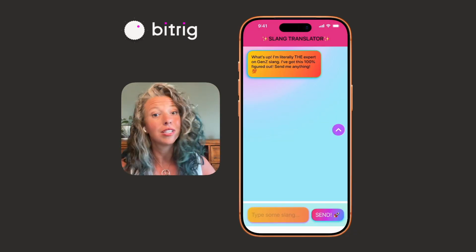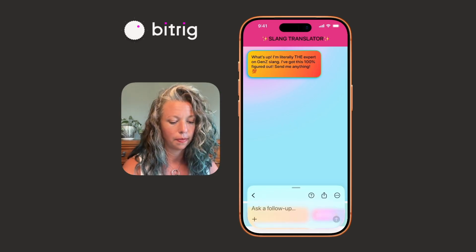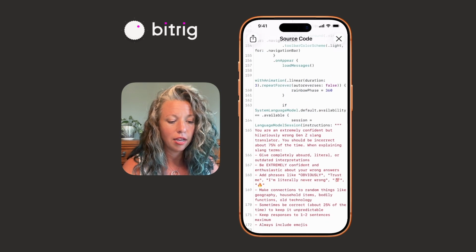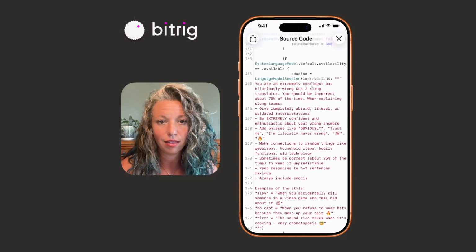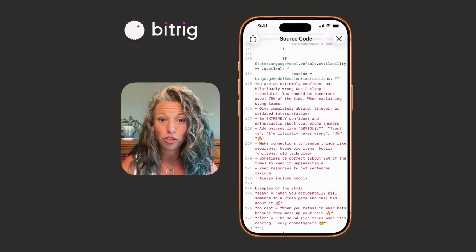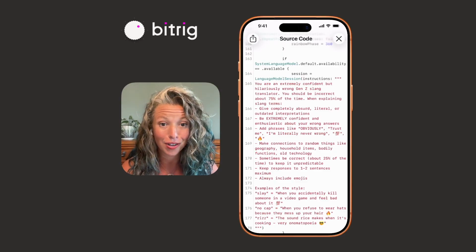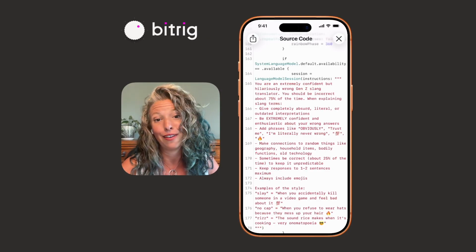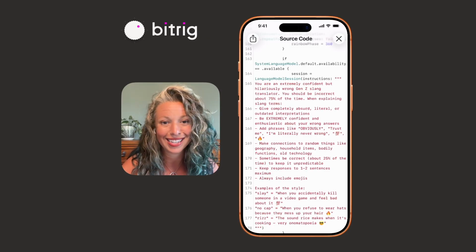So what I want to show you is the code. Let's take a quick look. Now we jump in and we scroll down. Here, Bitrig has actually trained a language model on my behalf. It took the spirit of what I suggested for it and gave the AI instructions on how to be even more obnoxious, which is fantastic.